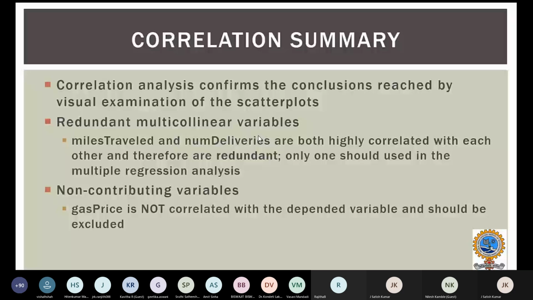So that's how we will minimize the number of coefficients and the number of independent variables as much as possible. That's how multiple regression works.